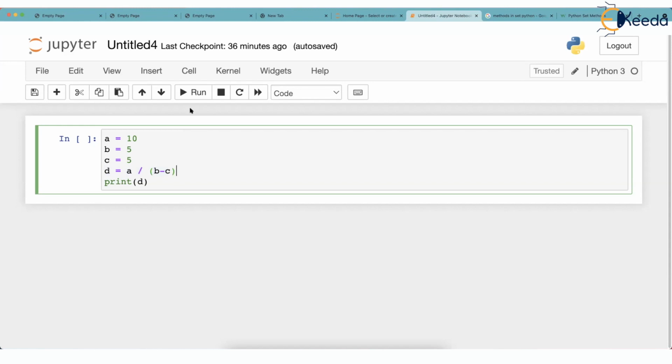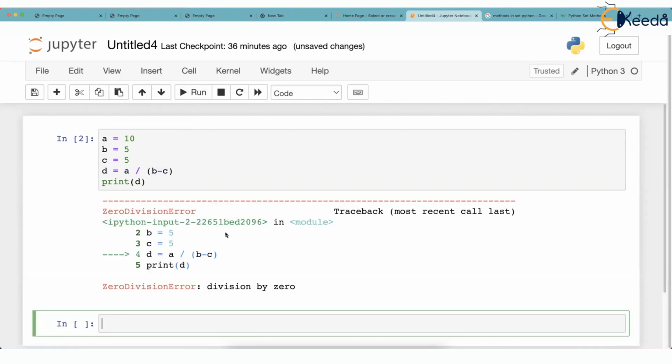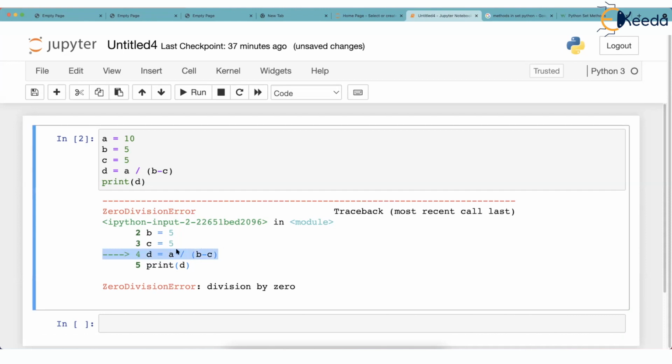Let's try to run this and see what happens. Check that there is an error. Oh, a lot of description. But don't worry about this description. You just check where the error was. Here, the arrow has been shown. This is the error, and the proper description has been shown: ZeroDivisionError. Look at this word, ZeroDivisionError. And some description has been given, division by zero. The same word is printed here, ZeroDivisionError.